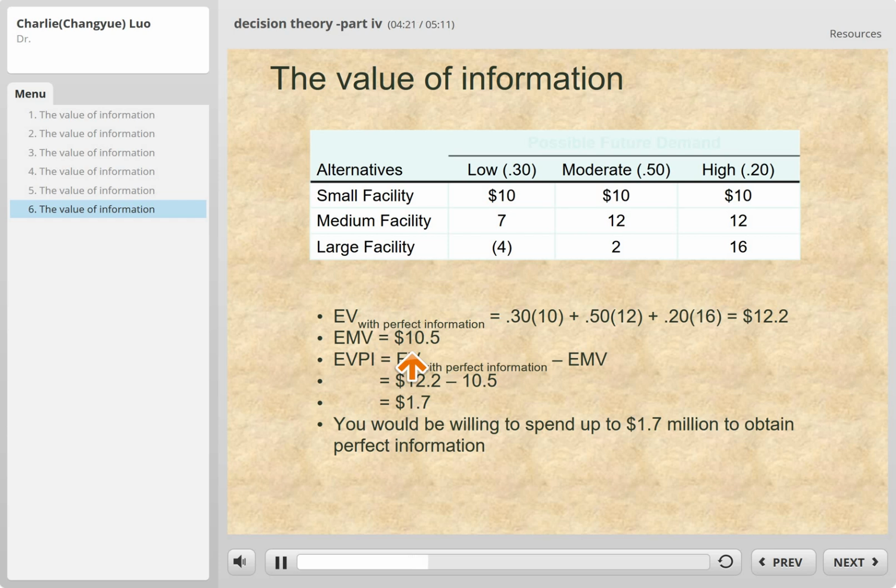Now, we have two different kinds of value here. With perfect information, the value is 12.2. Without perfect information, the estimated value is 10.5.